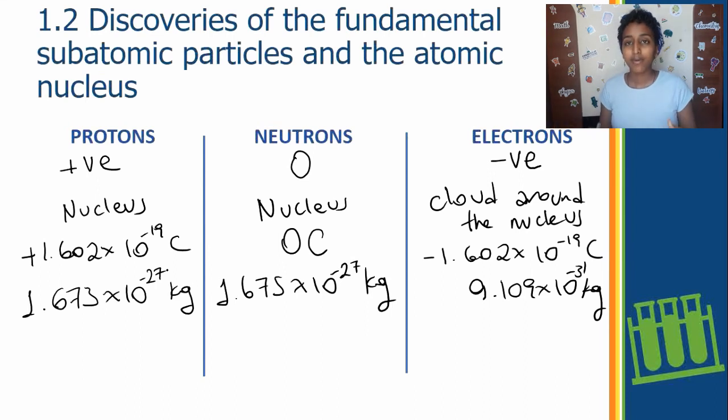So just to recap, protons are positive, neutrons have no charge, electrons are negative. Protons and neutrons are found in a dense nucleus, while electrons orbit around this nucleus in like a cloud form. Protons and electrons have the same amount of charge, but in opposite direction, while protons are positive and electrons are negative. And protons and neutrons have almost the same weight, much heavier than electrons, whose weight is almost negligible.